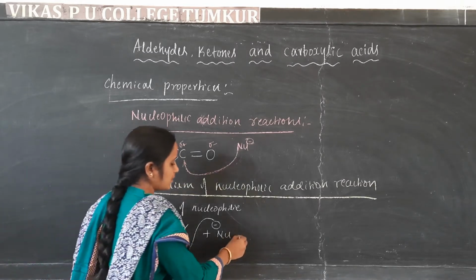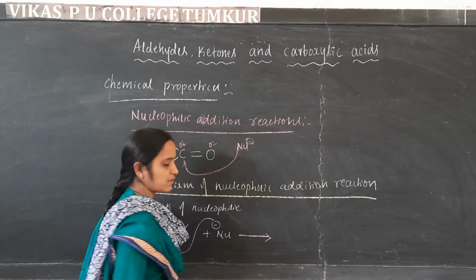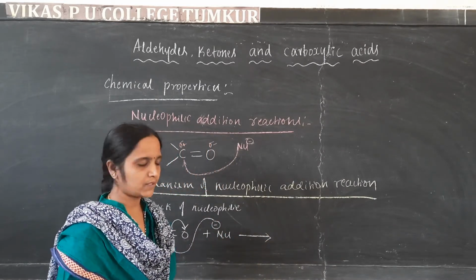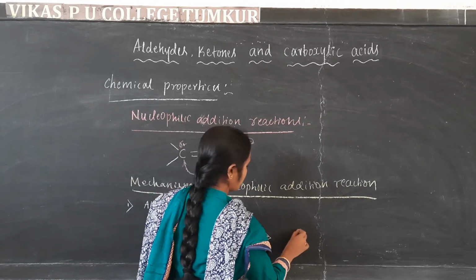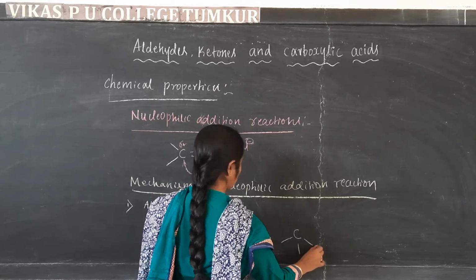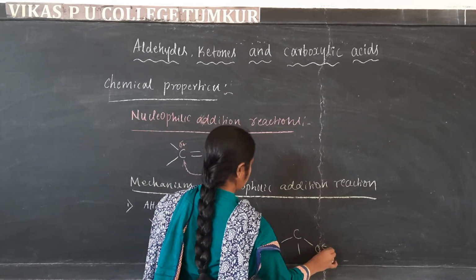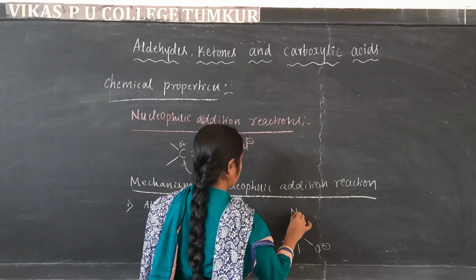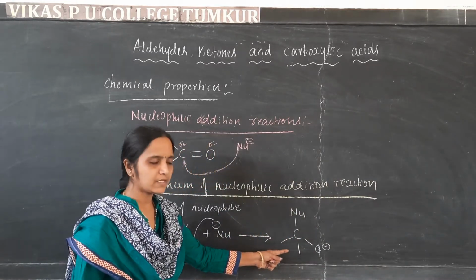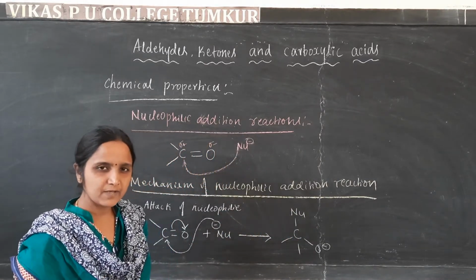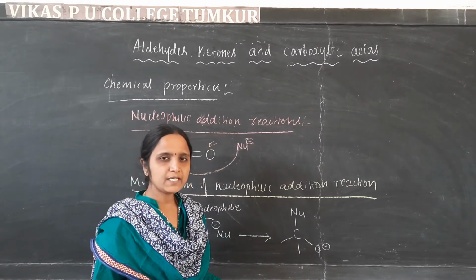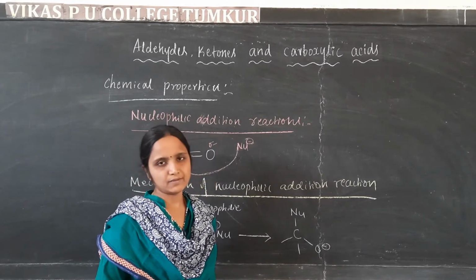A tetrahedral oxyanion, O minus, is formed as the intermediate. In the second step, this oxyanion attacks the proton.